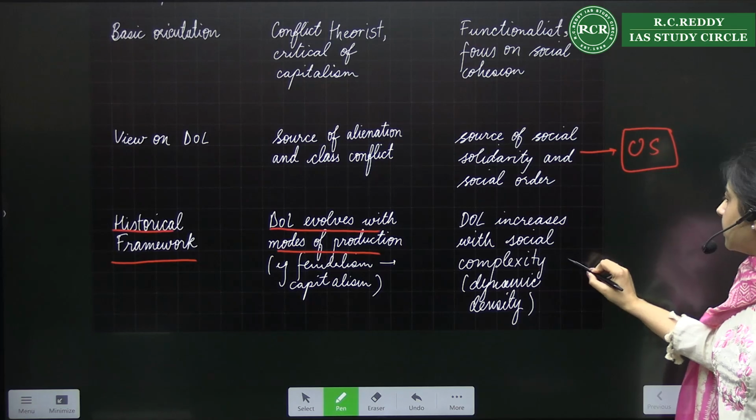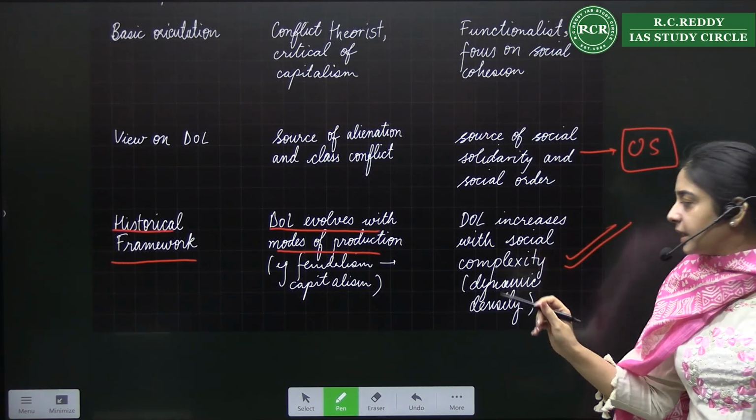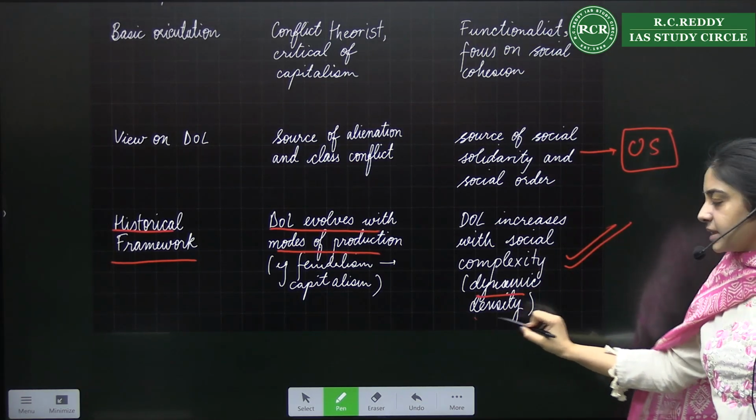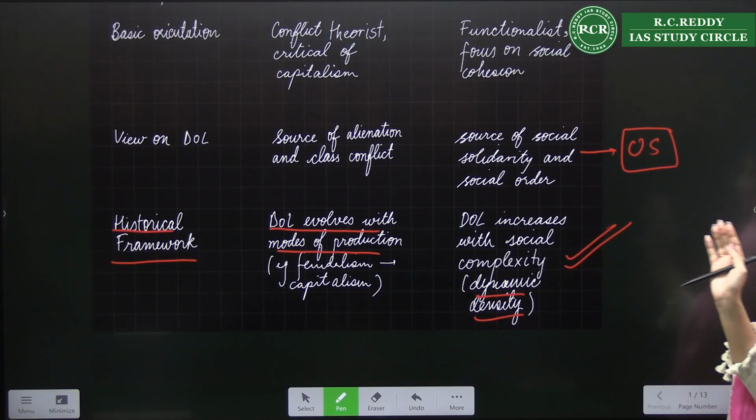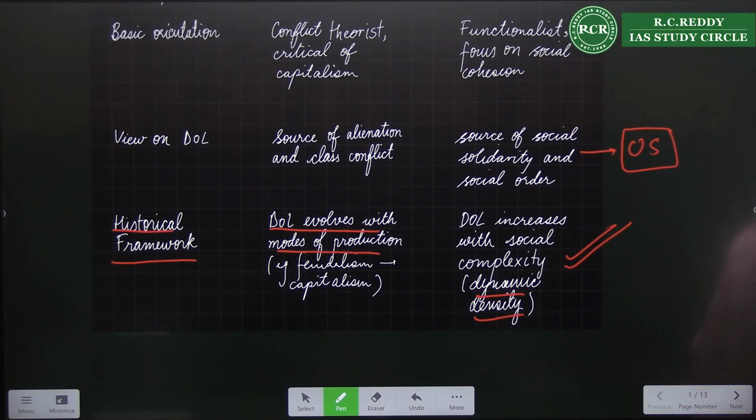Then here division of labor increases with increase in dynamic density. What is dynamic density? Material and moral density. Increase in number of people or population and increase in their interactions, frequency of their interactions. So for both of them, how it is evolving, it is very different in nature. Right? So this is third point of difference.